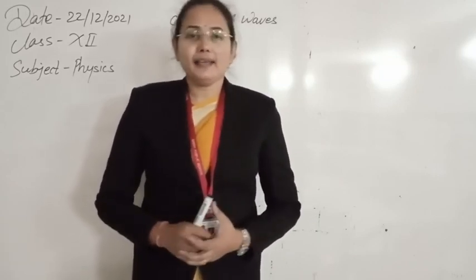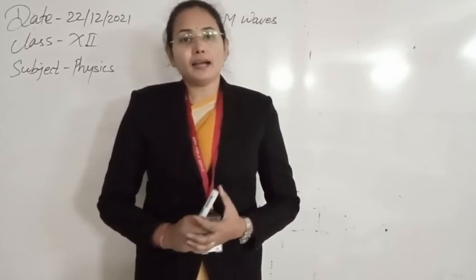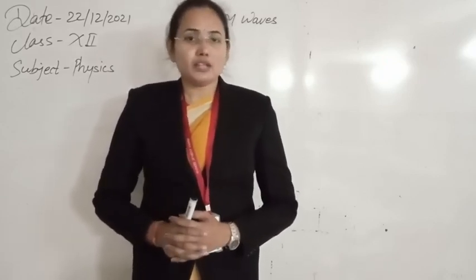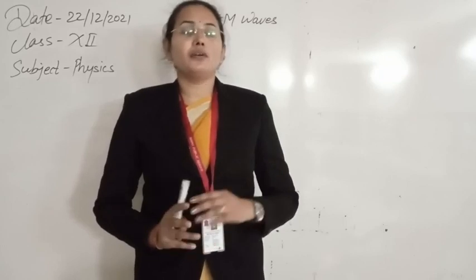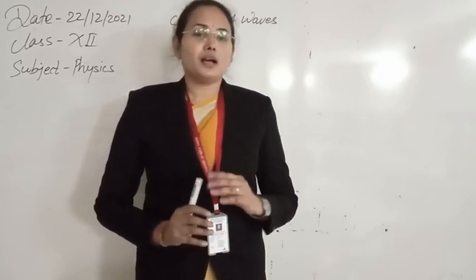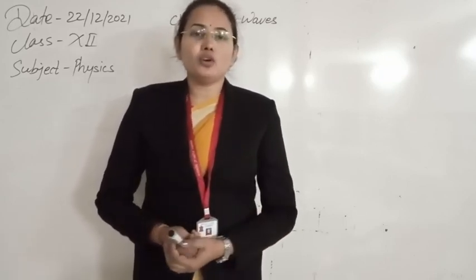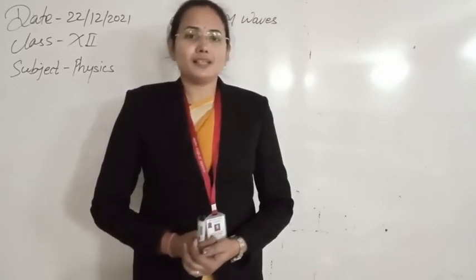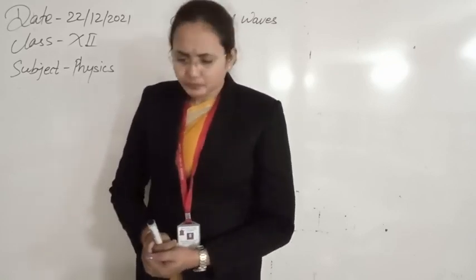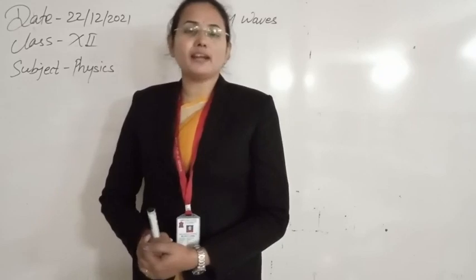But later Huygens proposed a theory that light has wave nature. Before that, the ray nature of light was also proposed, which is called the geometrical nature of light, and later wave nature of light was proposed.